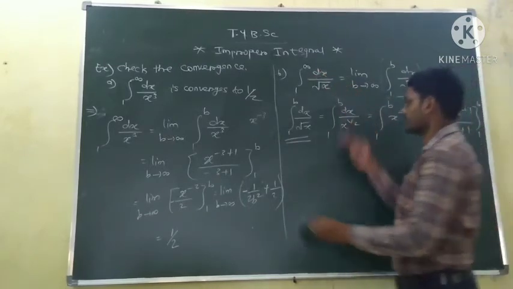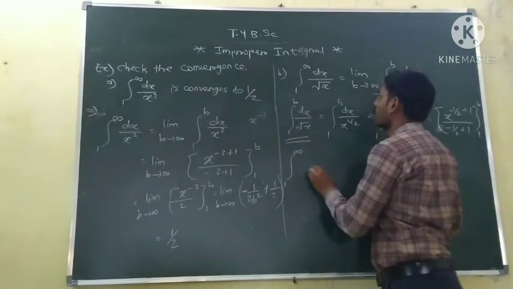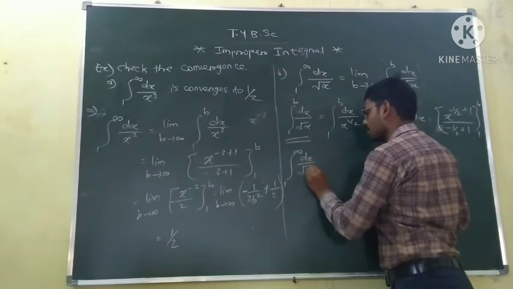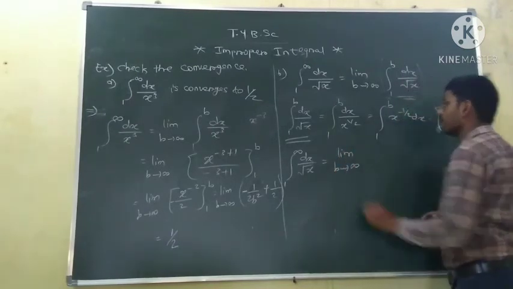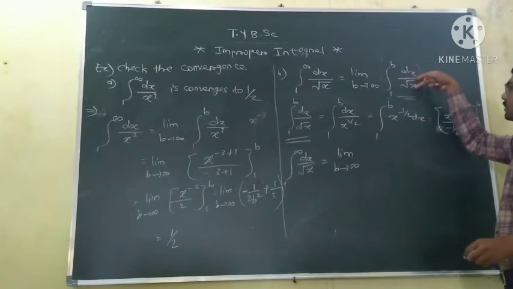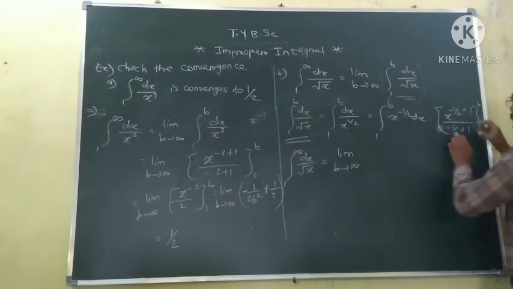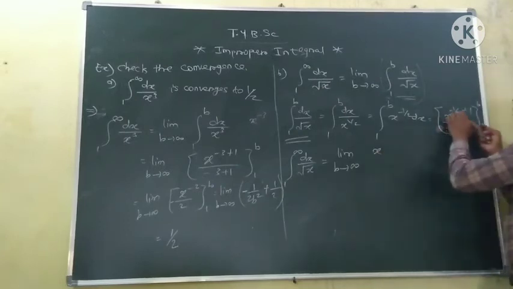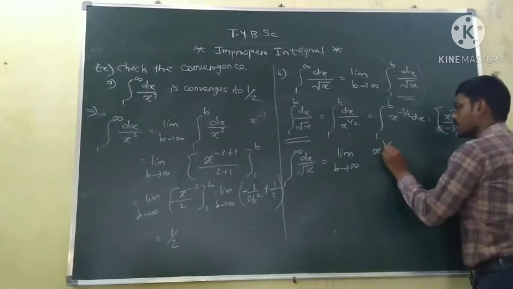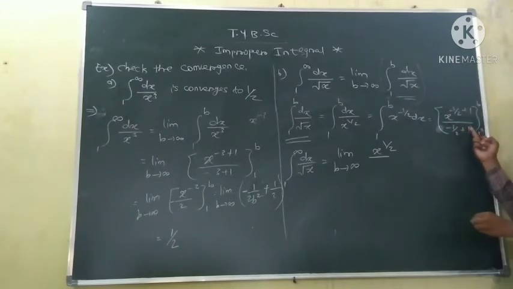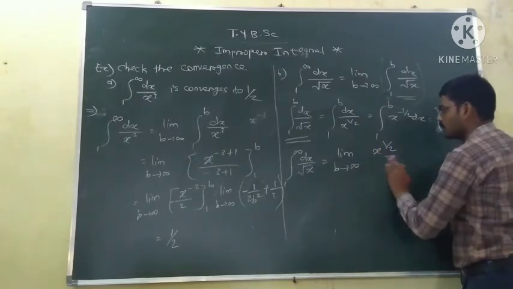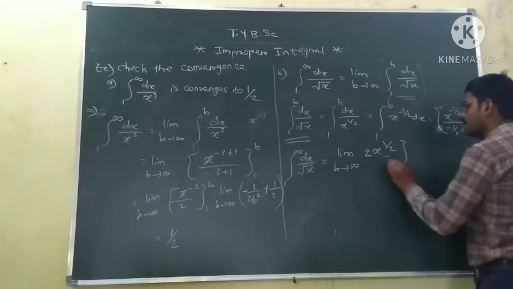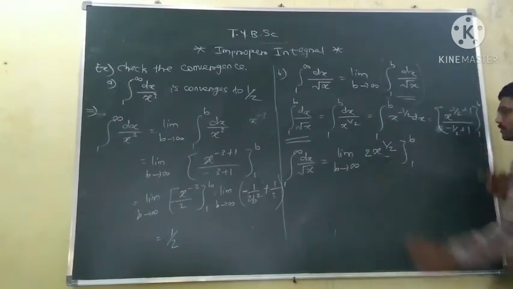So the integration from 1 to infinity of 1 by root x is equal to the limit as b tends to infinity of the integration from 1 to b of dx upon root x. The integration from 1 to b of dx upon root x is equal to this: x to the power minus 1 by 2 plus 1. So minus 1 by 2 plus 1 is 1 by 2. x to the power 1 by 2 upon 1 minus 1 by 2, that is again 1 by 2. So x to the power 1 by 2 upon 1 by 2, so this becomes 2 times x to the power 1 by 2, and limits are from 1 to b.